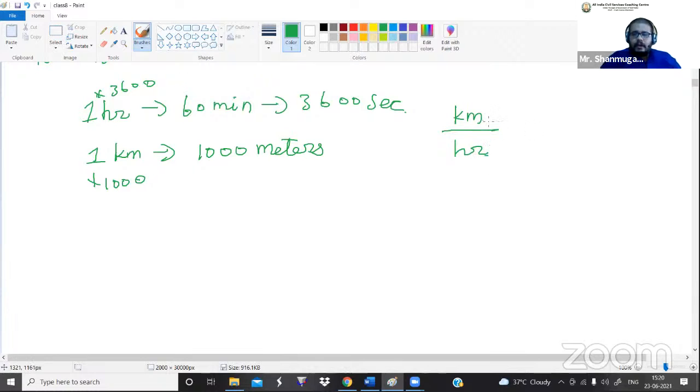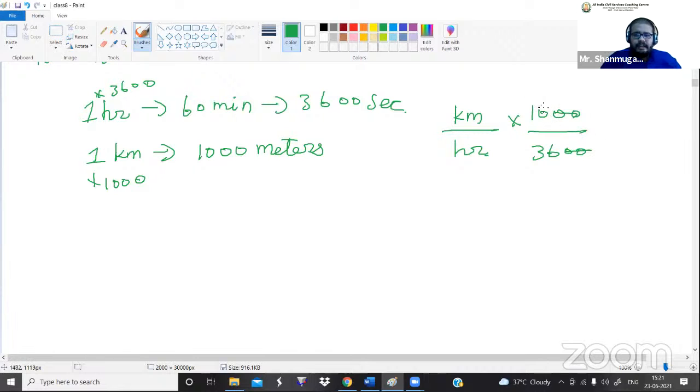Now, if I want to convert the kilometer into meter, what do I have to do? I have to multiply this with 1000. Similarly, if I want to convert the hour into seconds, with which number do I have to multiply? By 3600, so divided by 3600. Now if we cancel this, what will happen?